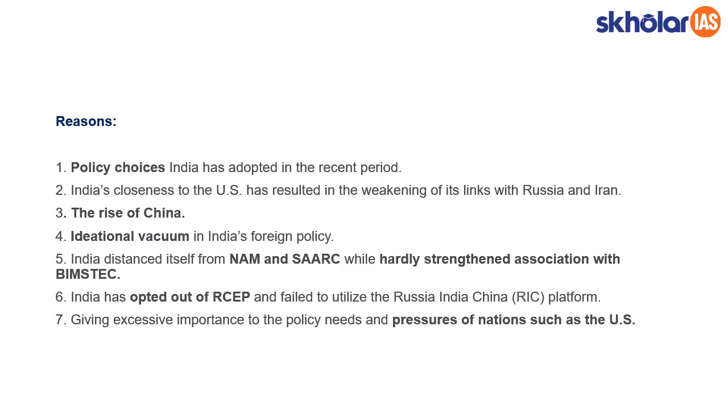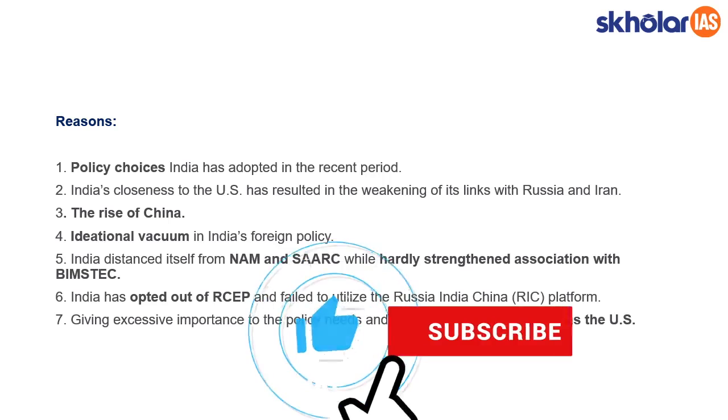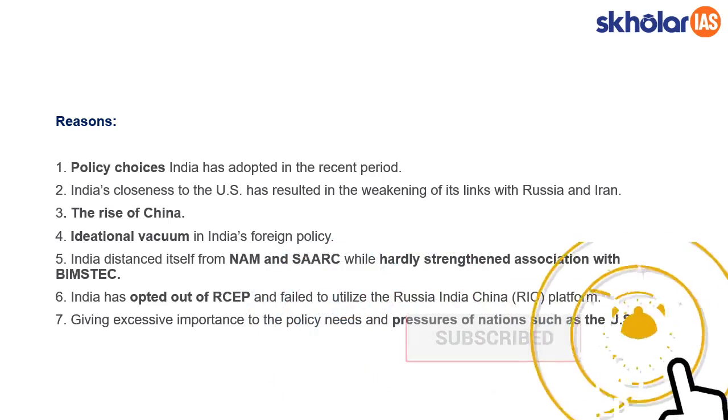One more problem with respect to the foreign policy is that we had opted out of RCEP. Though it could be argued that India's withdrawal from RCEP is good for India because the treaty per se acts against India, alternatively, we should have had a good relation with RCEP members, but it was not the case. We did not have a good relation with them, or we did not make an effort to strengthen it. So all these things are the reasons why we are having shortcomings with respect to our foreign relationship with certain countries in the world.